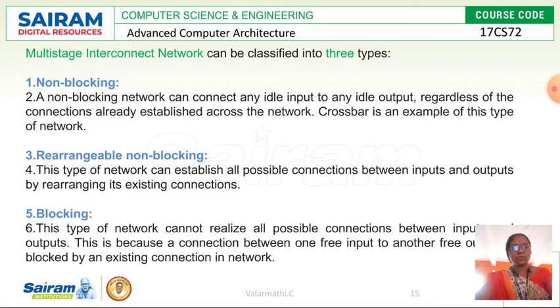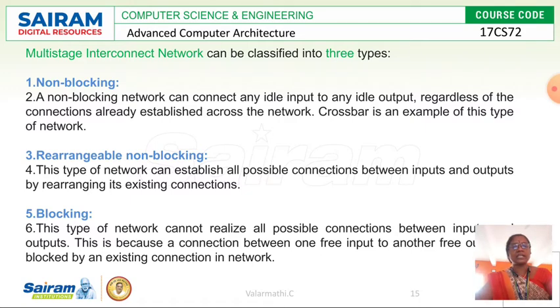So in blocking networks, we cannot realize every possible connection, because a connection is made only between a free input and another free output, thereby blocking an existing connection. Omega networks come under the category of blocking networks.